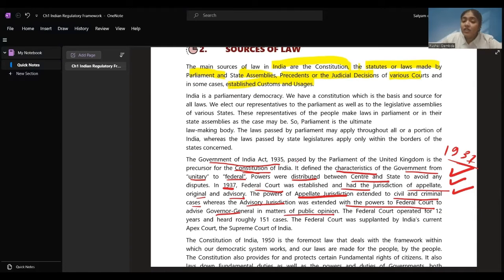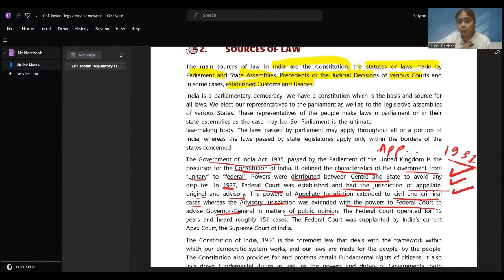What they have said, powers of the appellate jurisdiction. This federal court was going to take care of all the things. With the appellate jurisdiction, they will be addressing the appeals for the cases of civil and criminal only. Only civil and criminal case appeals will be taken care of. Whereas they are going to give advice to the Governor General. The advisory system was also with the federal court. So they'll be giving the advice to our Governor General in matters of public opinion.